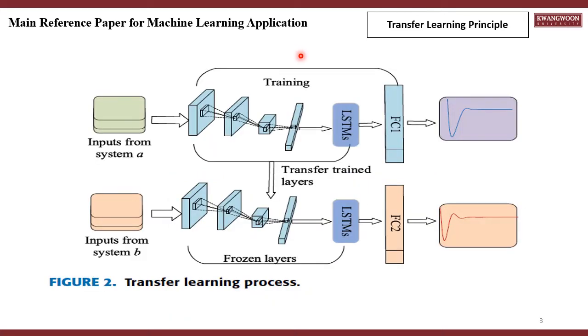In this section, we will discuss the transfer learning principle. In practice, the transfer learning process is usually implemented by freezing some neuron layers in the source machine learning model, that is a well-trained model, and retraining the last one or two layers based on the data obtained from the new system. These frozen layers are usually used to extract features from input.